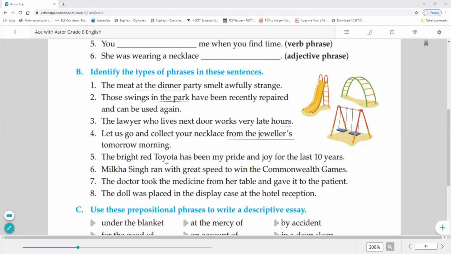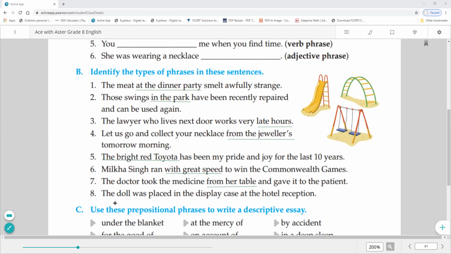Next is the bright red Toyota has been my pride and joy for the last 10 years. So here the quality means the bright red Toyota. It is adjective phrase. Milkha Singh ran with great speed to win the Commonwealth Games. So here with great speed. So again it is adjective. Okay, adjective phrase. The doctor took the medicine from her table and gave it to the patient. So here from her table, from here is preposition and table here is noun.